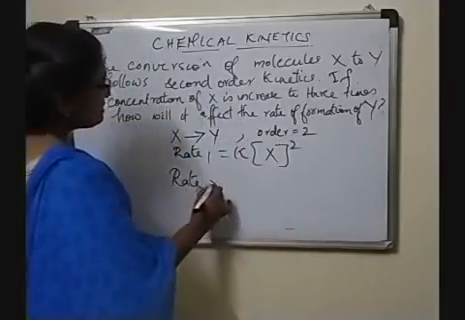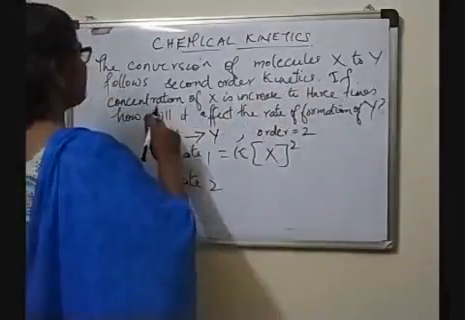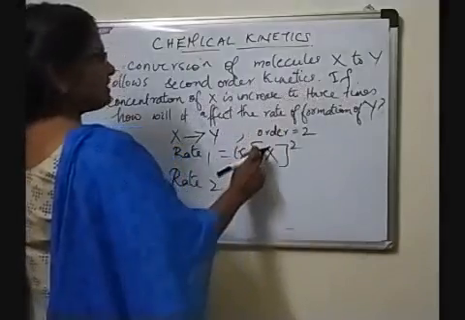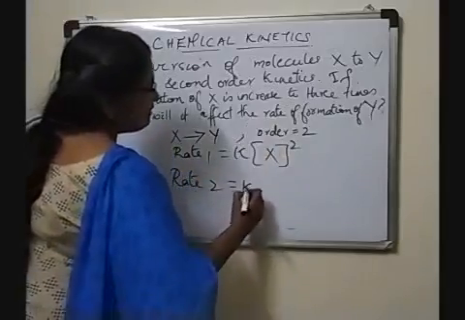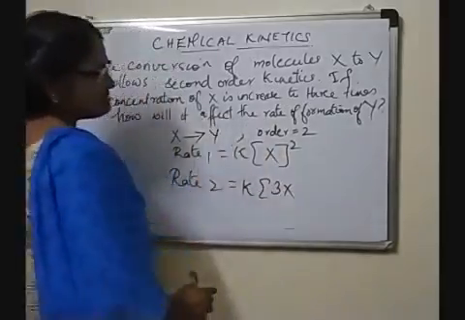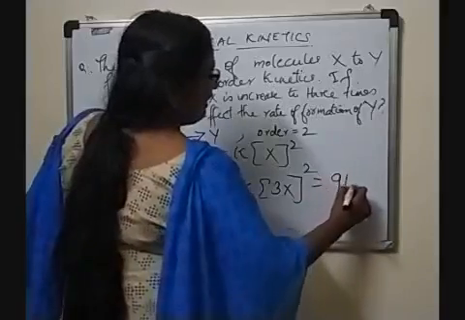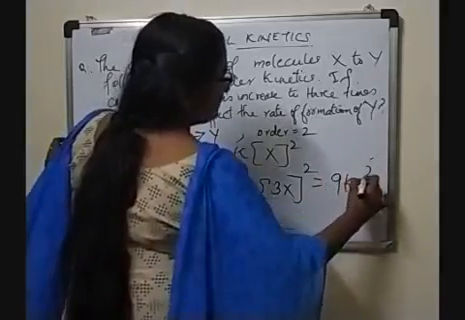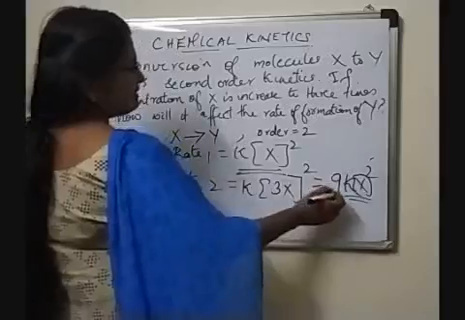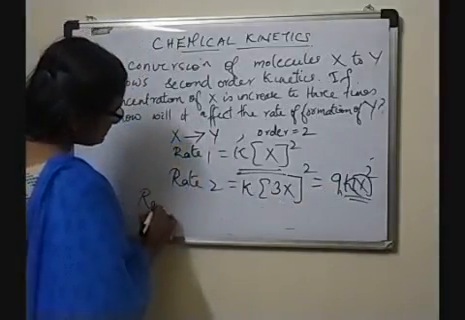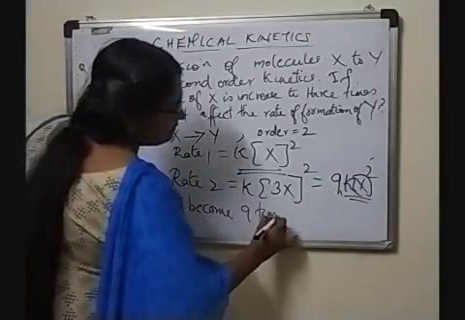Then in the second situation, if the concentration of X is increased to 3 times, the molar concentration of the reactant becomes 3X. Substituting, k into (3X) the whole square is equal to 9kX square. kX square is rate 1. So rate 2 becomes 9 times that of rate 1.